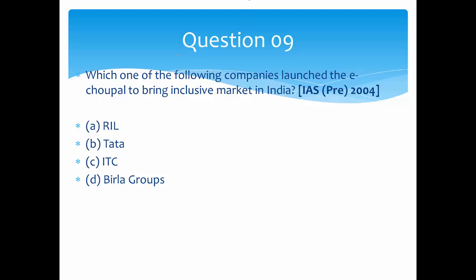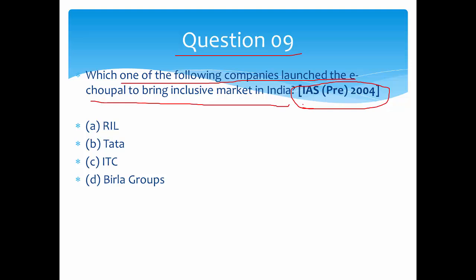Then question 9: which one of the following companies launched the e-Chopal to bring an inclusive market in India? It came in IAS Prelims 2004, and this is a current affairs question. At that time maybe this e-Chopal was launched, and we know that ITC launched e-Chopal. This we know because ITC is related to farmers, while Tata, Birla, and Reliance are different. Reliance is an oil corporation.